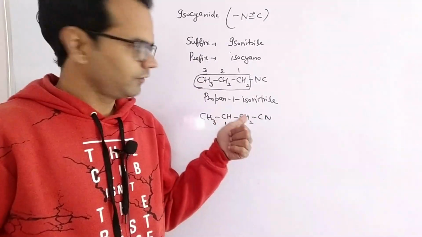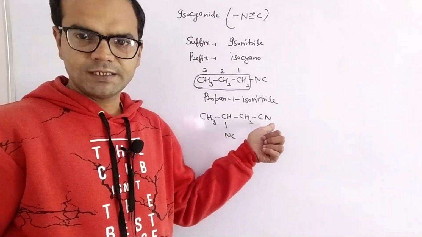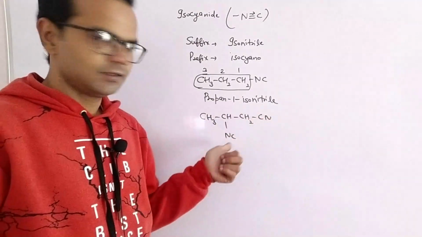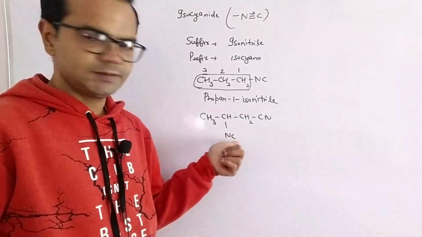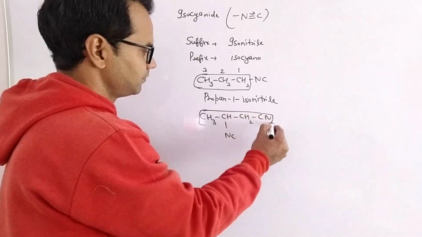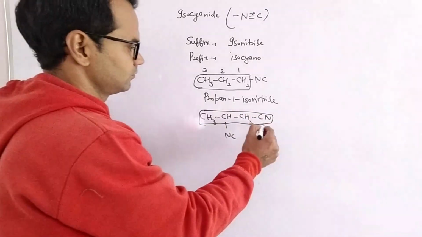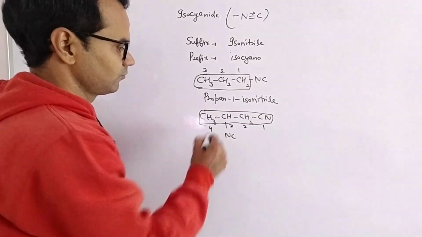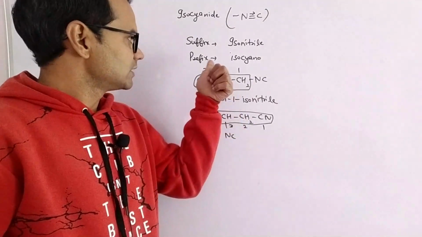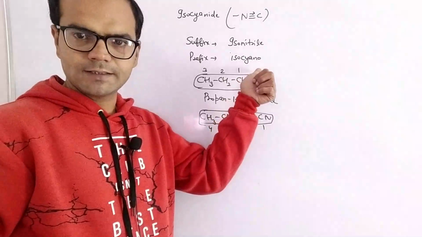In the priority order, we have discussed that the priority of cyanide is higher than that of isocyanide. So now this will be the parent chain. The isocyanide will remain outside the chain and act as a substituent group. So now at the 3 carbon we have a group whose prefix is isocyano.